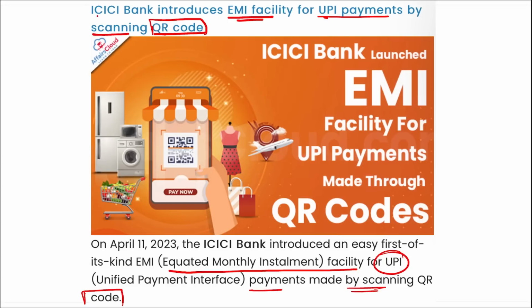The EMI facility for pay later will shortly be extended for online shopping as well, and the facility improves the affordability of the bank's customers as they could now instantly buy products or services just by scanning the required QR code. If we talk about ICICI Bank, this was established in 1994. Mumbai, Maharashtra is the headquarter.